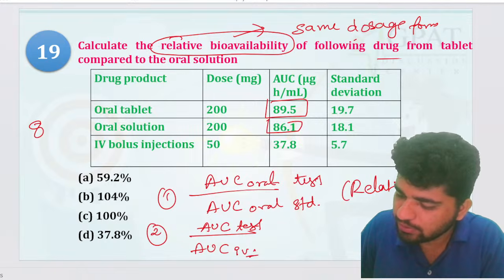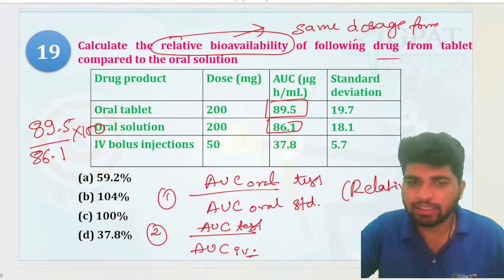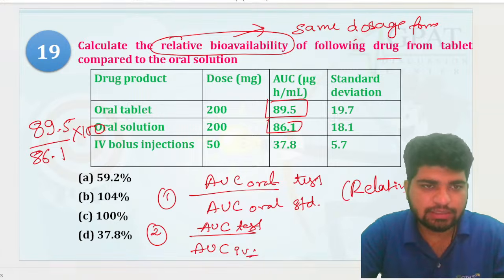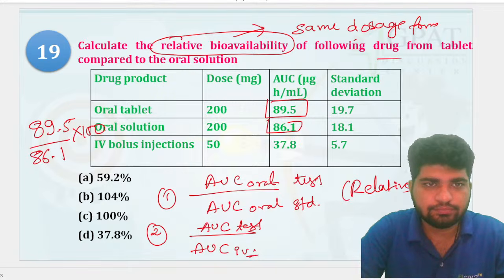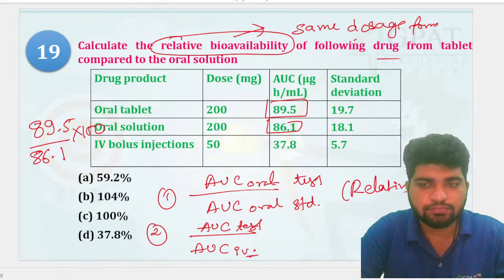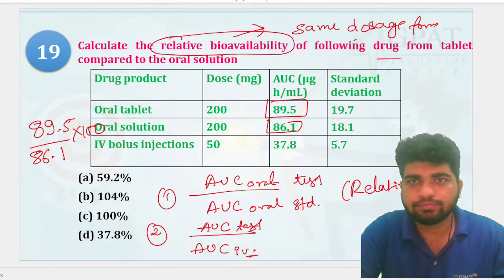So 89.5 divided by 86.1 into 100. Karo zara. What would be the correct answer? What will be the correct answer, guys? Anyone? What would be the correct answer?